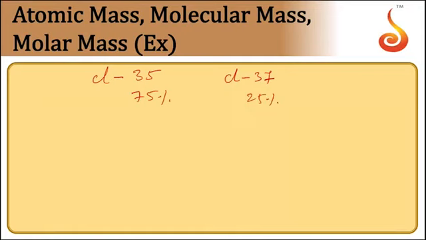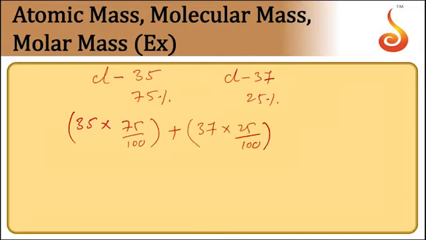Now the average atomic mass of chlorine is taken as the isotopic mass, that is 35, into its natural abundance, that is 75 by 100, plus the isotopic mass of the second isotope, 37, into its percentage of abundance.